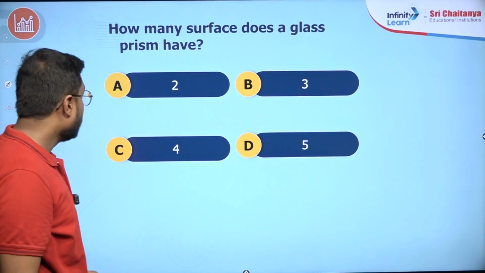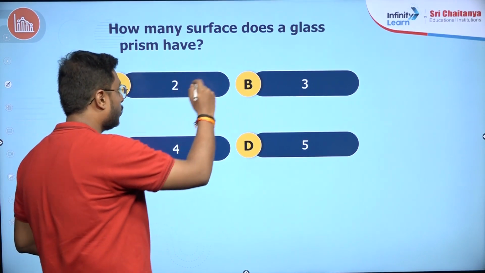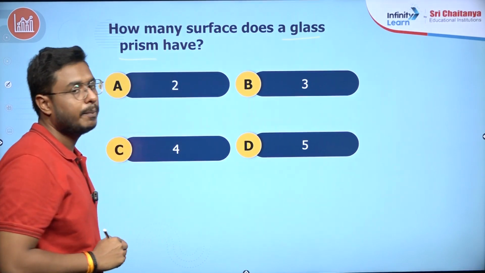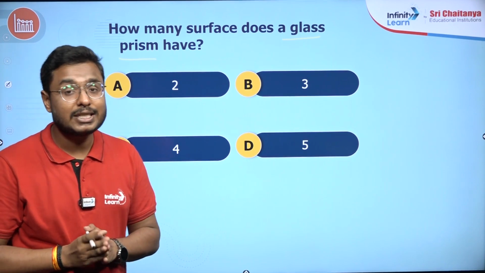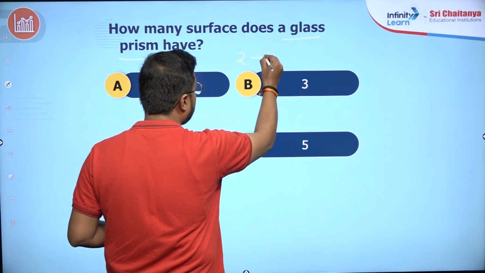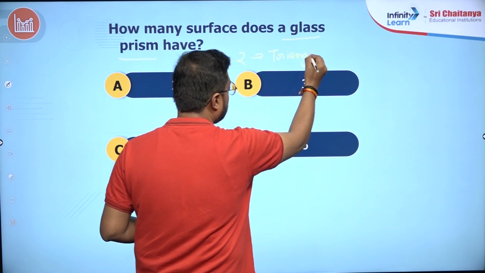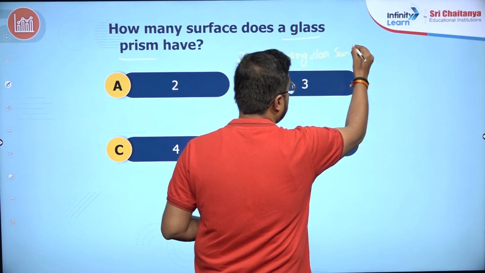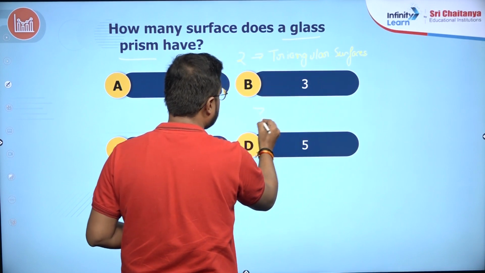Here's the next question. How many surfaces does a glass prism have? Very important question. For that question, you should know what a prism looks like. If I'm talking about a glass prism, it has two triangular surfaces and three rectangular surfaces.